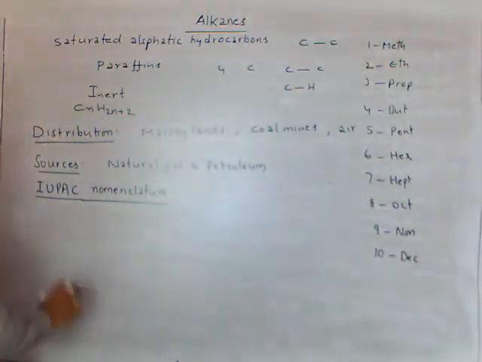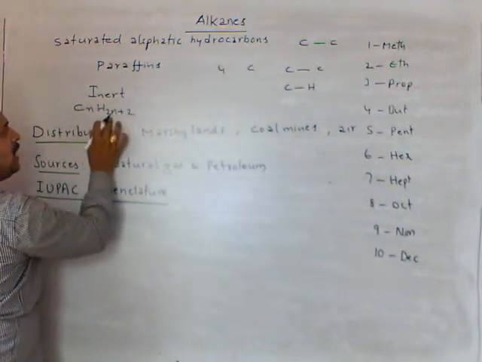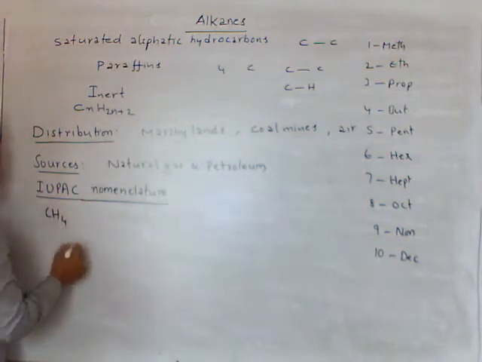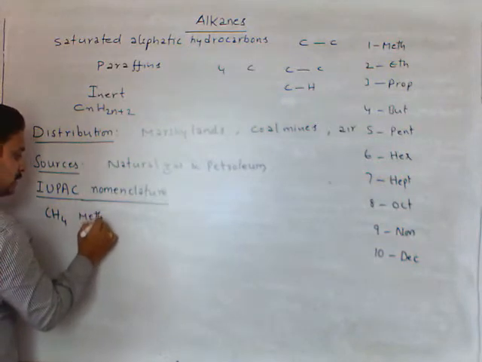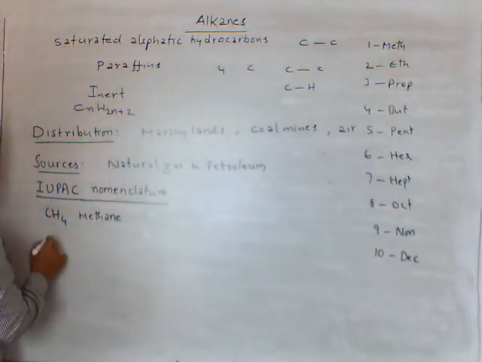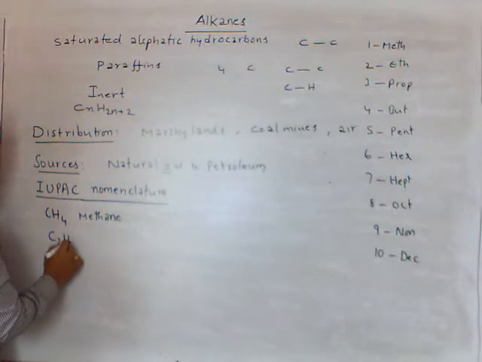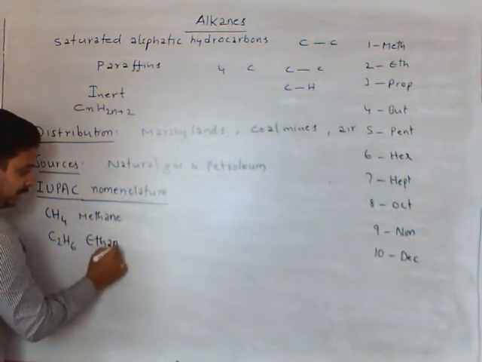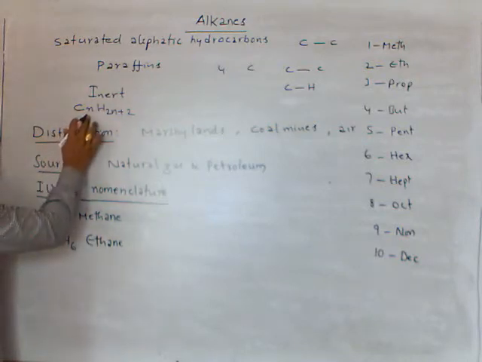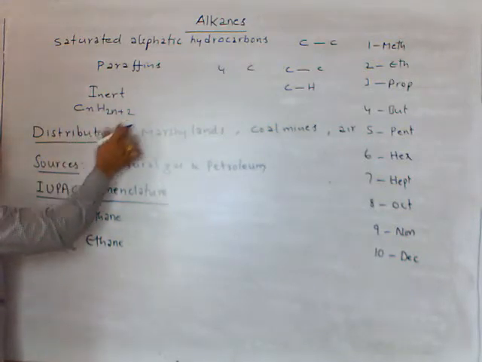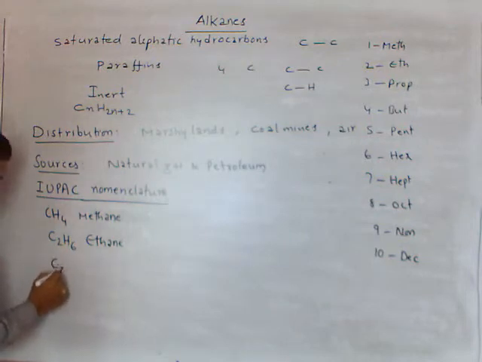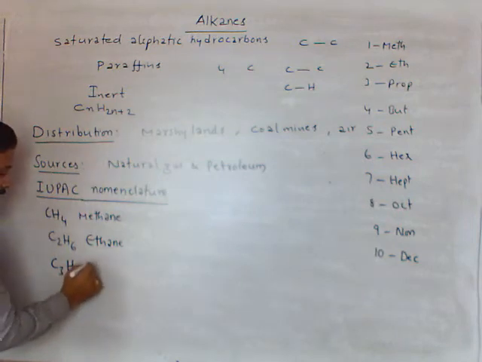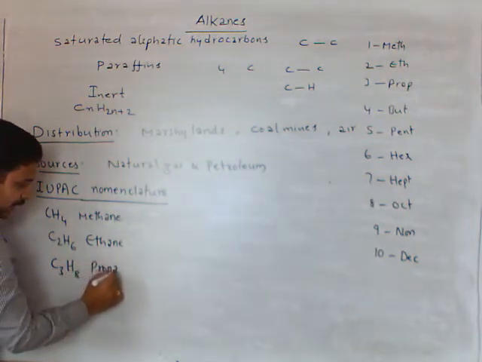See, I am taking N value 1 now. CnH2n+2 gives CH4. So, the first member is CH4. This we call methane. The second member is C2H6. This we call ethane. Here we are keeping 2: 2 times 2 is 4, 4 plus 2 is 6. Now I am taking 3. C3, 2 times 3 is 6, plus 2 is 8, H8. This we call propane.